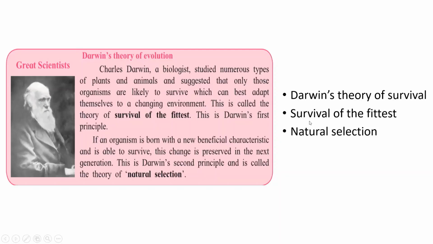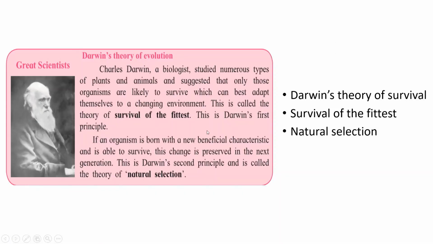The first theory is known as survival of the fittest, and the second theory is known as natural selection. According to Darwin's first theory, those organisms are likely to survive which can best adapt themselves to a changing environment. That means organisms can survive only by adapting themselves to the surroundings. Only the fittest can survive. This is Darwin's first theory.